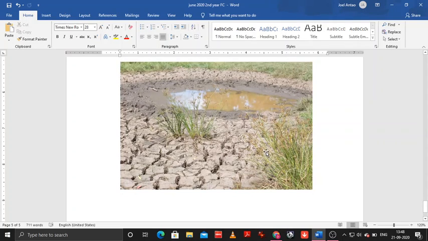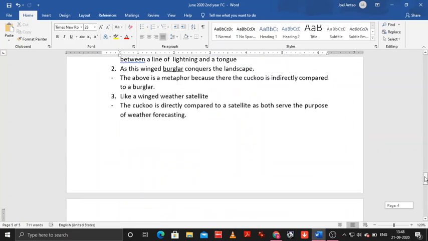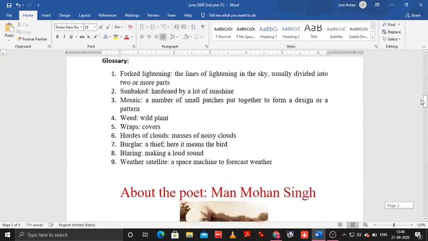Okay, so at this kind of a situation, when the world is almost drying up, or India is almost drying up, that is when the bird comes and it announces to this dry world, or dry land, that it is going to rain. It gives a cool and a happy message of the rains. Okay, that is the monsoon bird, and that is what it does, right?